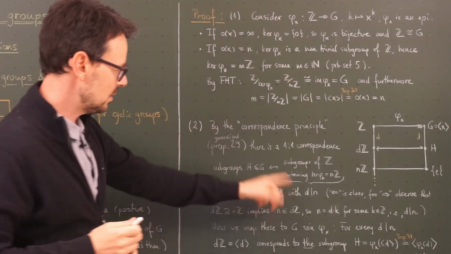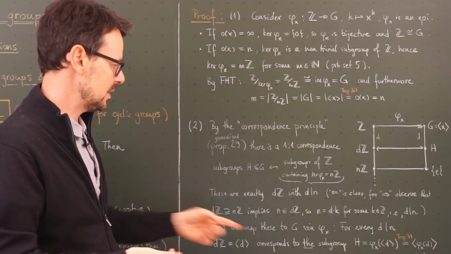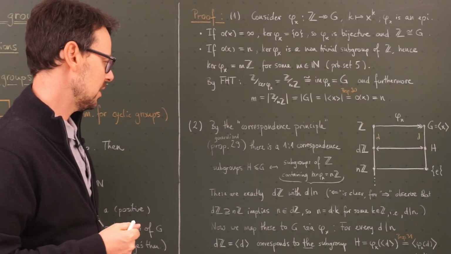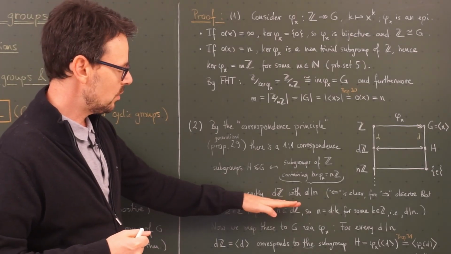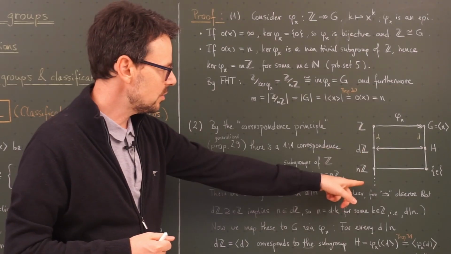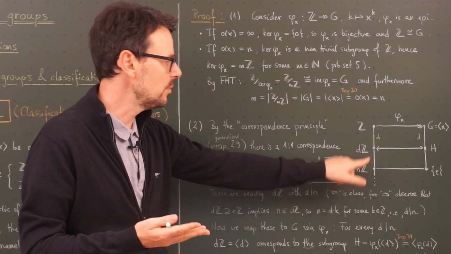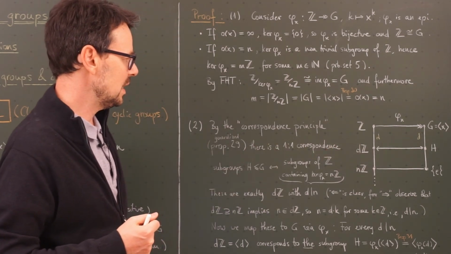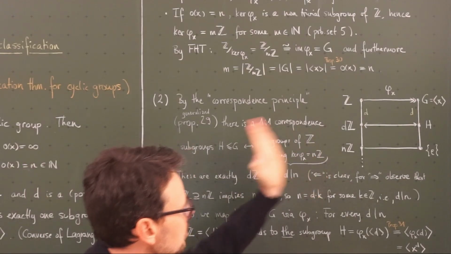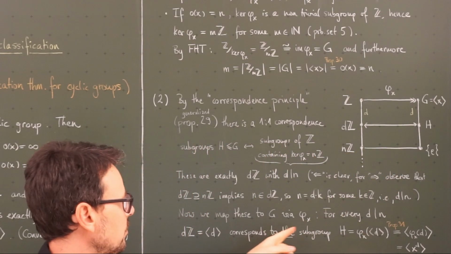But in this sense, these are unique, because if I take d or minus d, I end up with the same subgroup here, of course, because I multiply by all the integers. So we have this important statement. All the subgroups of the integers that contain this group here are uniquely determined and are of the form dZ, where d is a divisor of n. And now we simply map those to the group G.